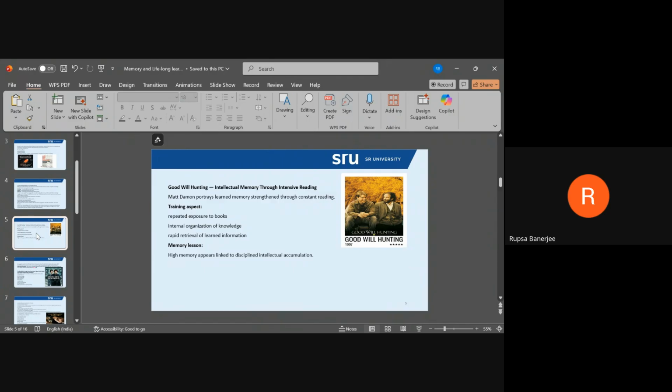So the movie actually is centered around how he can develop a larger self understanding and emotional healing through therapy, which is provided to him by the character played by Robin Williams. So that is a very important trajectory as well.